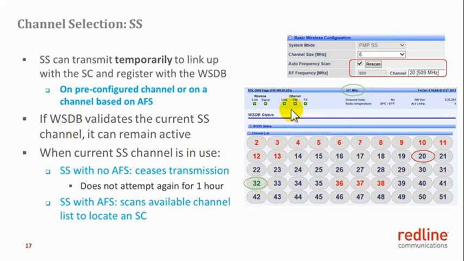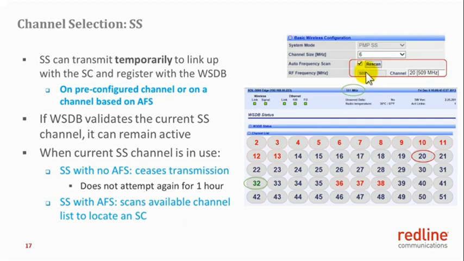This is the list of available channels in the location of the subscriber returned by the white space database. As you can see here, the selected channel of the subscriber is among the available channels. However, the subscriber is not able to link up with the sector on this particular frequency. Because auto frequency scan is on, this subscriber will scan channels flagged in blue till it locates a sector controller. In this case, the subscriber has located the sector controller on channel 32.